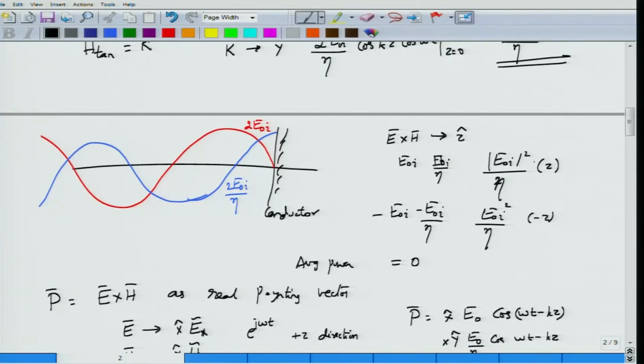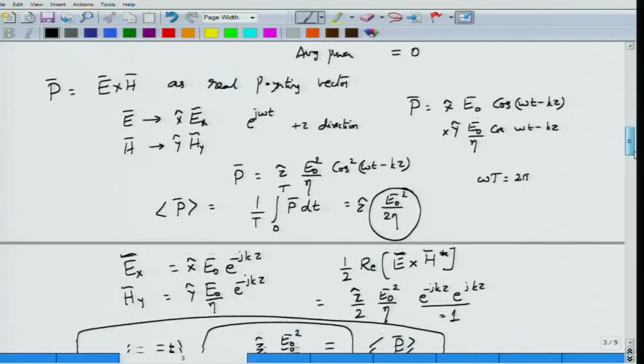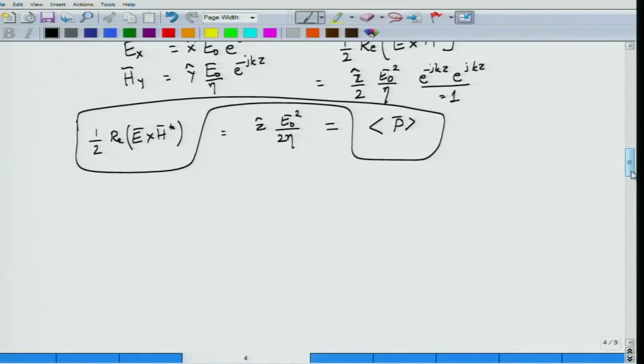The sum of these two will actually turn out to be equal to 0. So there is no net average power carried by the total electric field in front of the conductor when there is a reflection.